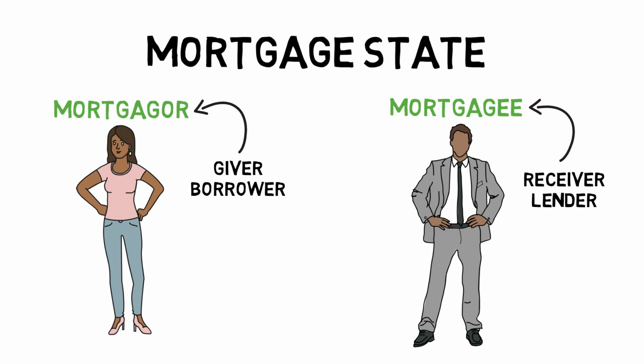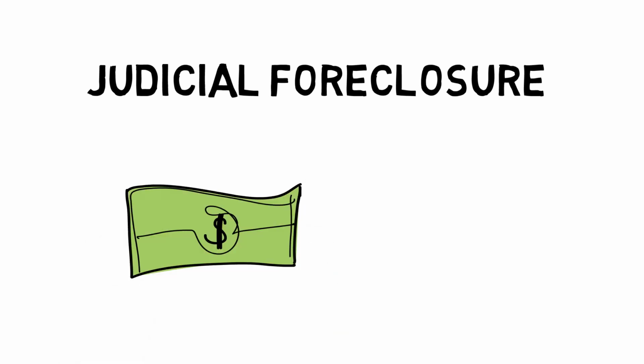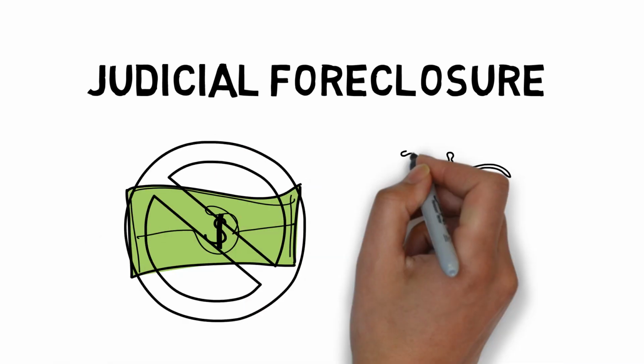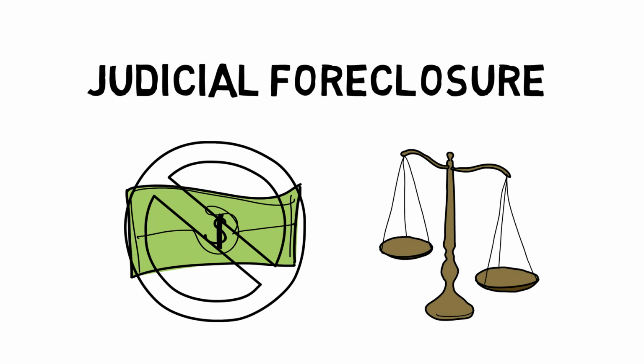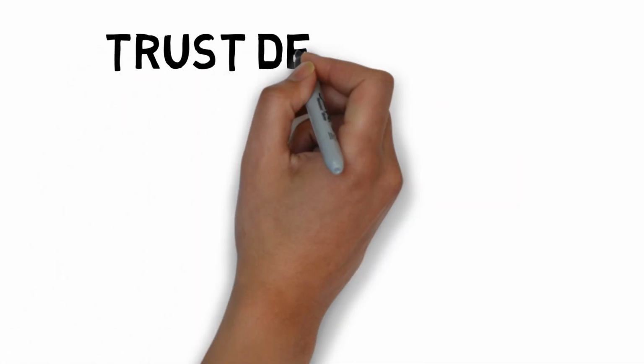And in a mortgage state, we have judicial foreclosure, which means if the payments are not made, the lender has to go to court to foreclose. Let's contrast a mortgage state with a trust deed state. With the deed of trust or trust deed, which once again is the security for the debt, we simply have different terms for the parties involved.